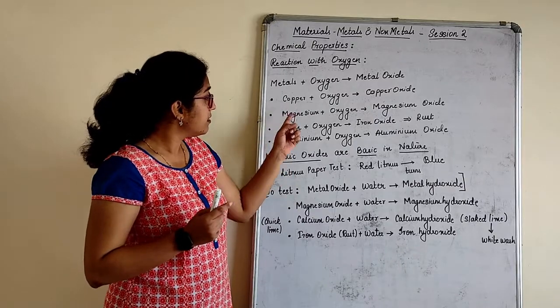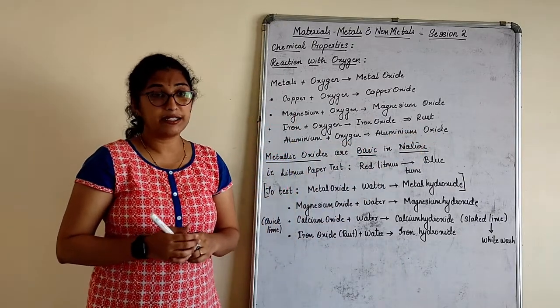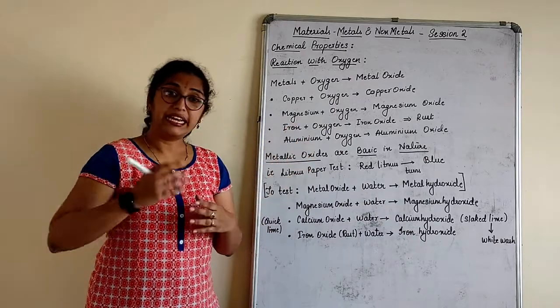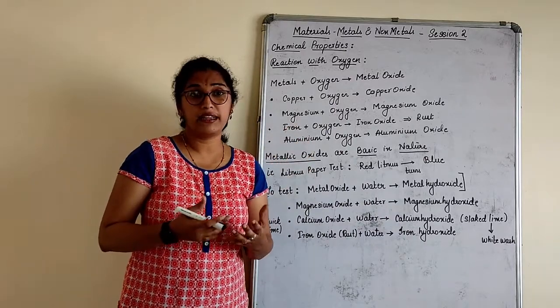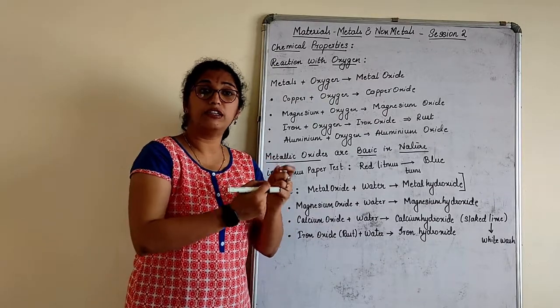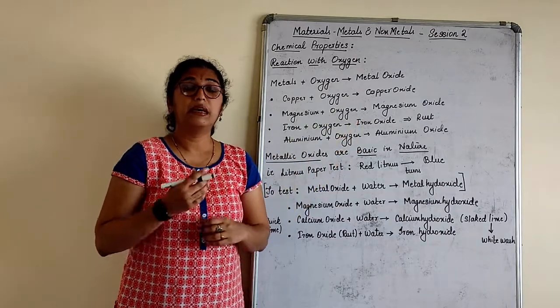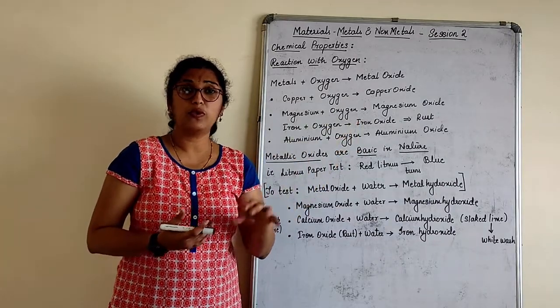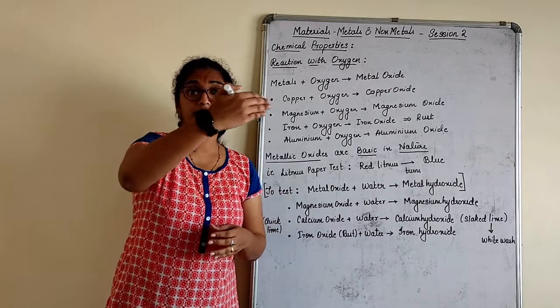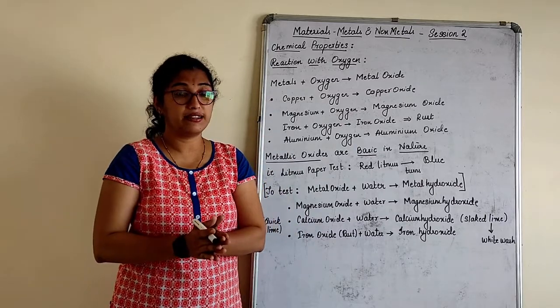Similarly, aluminium plus oxygen will also give you aluminium oxide. That means any metal when exposed to air, some metals will undergo certain changes. For example, magnesium, as I told you, we have to burn that. But usually with metals, when exposed to air, it coats one layer of metal oxide against it.